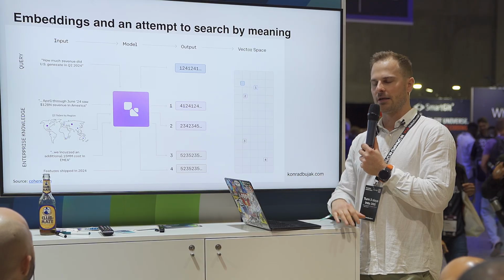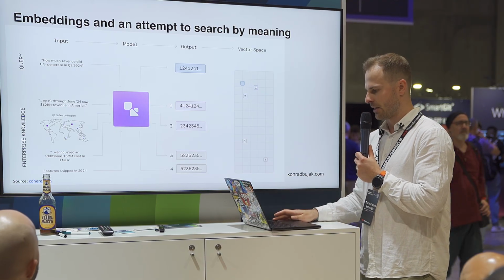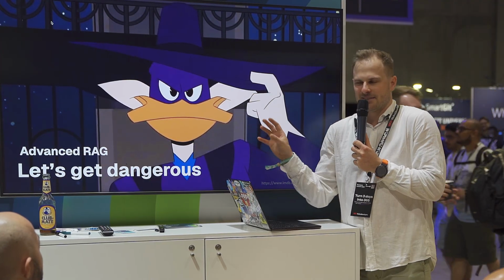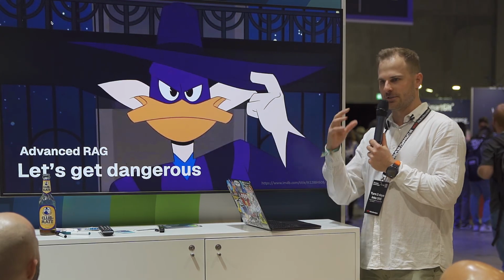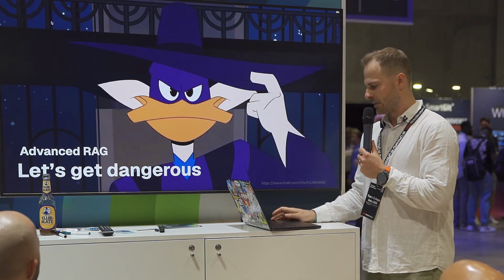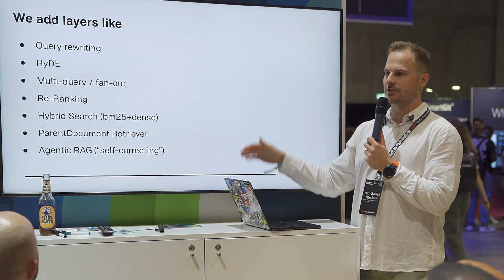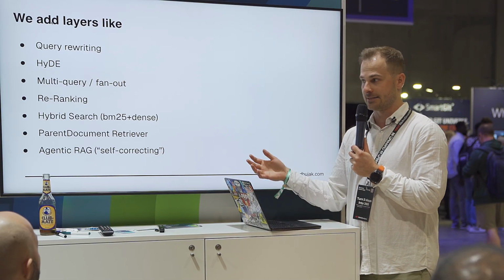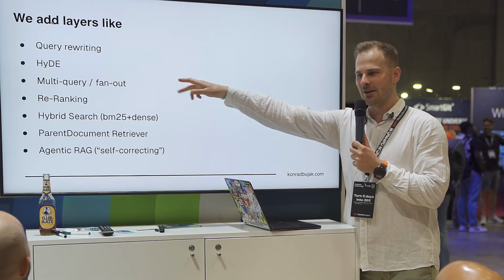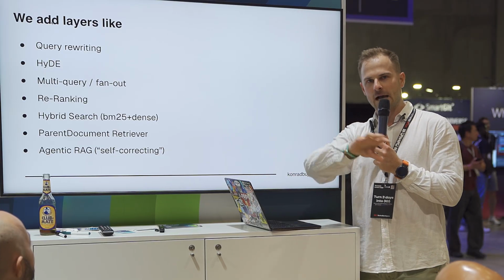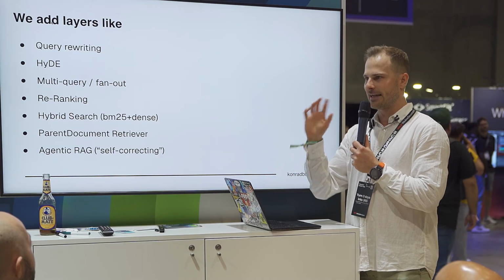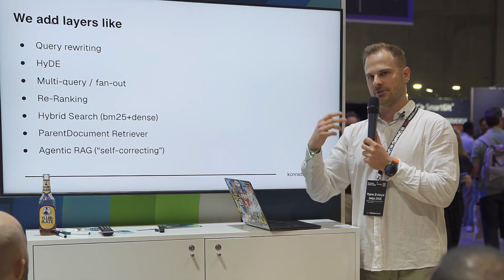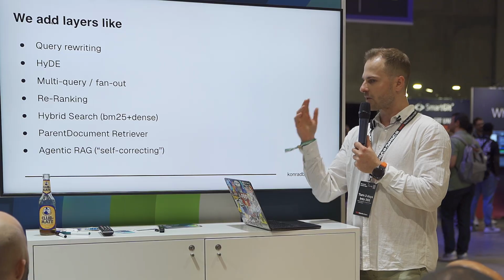And obviously, one of the word searches is embedding search, and embeddings are actually used for RAGs. And now RAG is more or less dead. Let's do advanced RAG. It was something that I started to work on in 2024. Suddenly we add multiple layers to RAG for retrieval, like query rewriting, so we don't assume that our user knows what they are asking for. We use hallucination to hallucinate an answer, and then within our documents, we look for this answer. It's kind of contradictory, but it's taking advantage of the hallucination. We could do fan out, so-called multi-query, where we ask the same question multiple times.